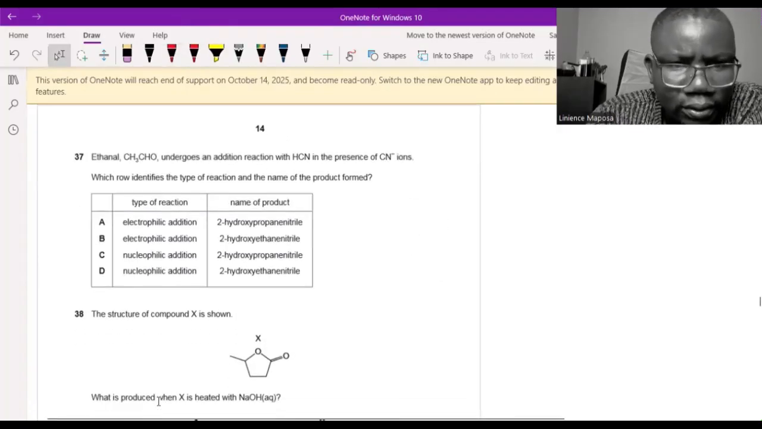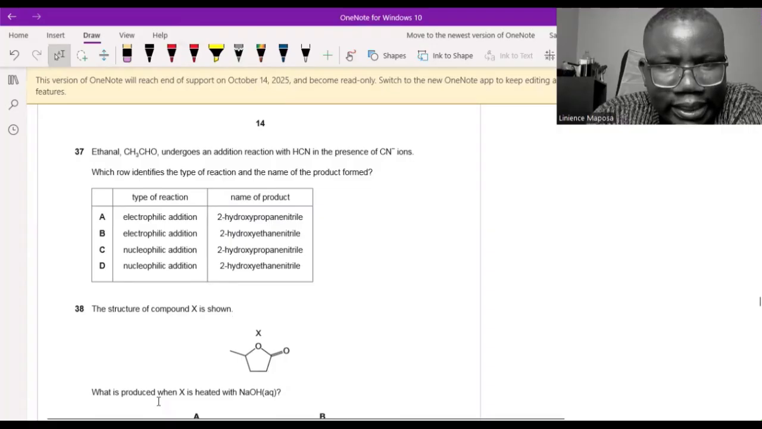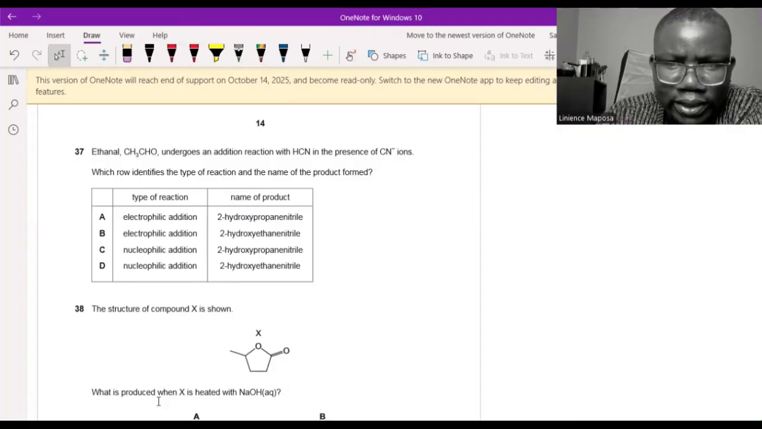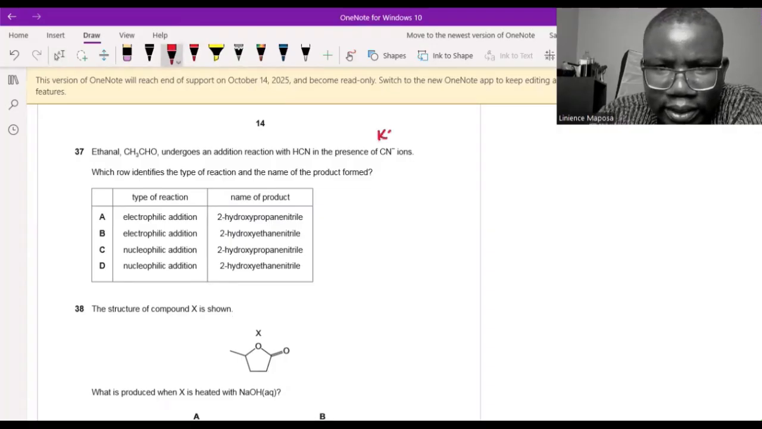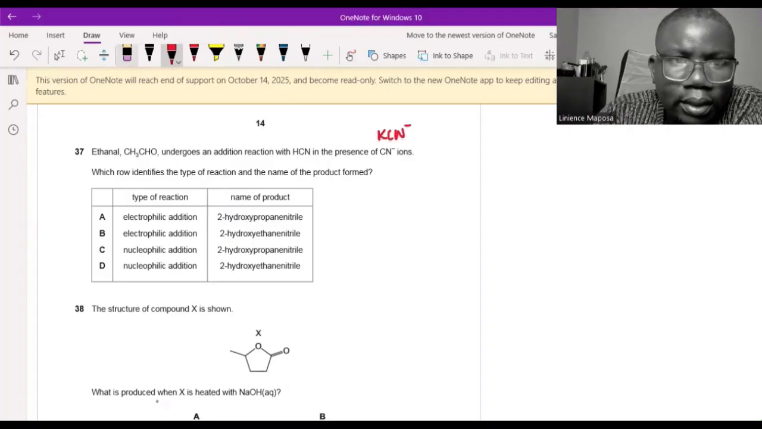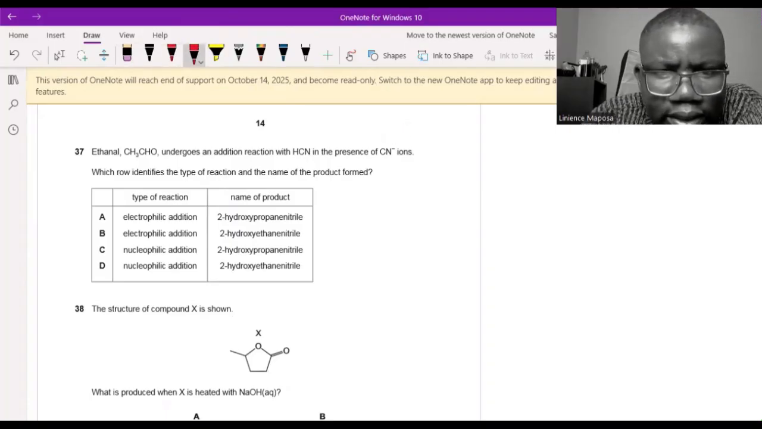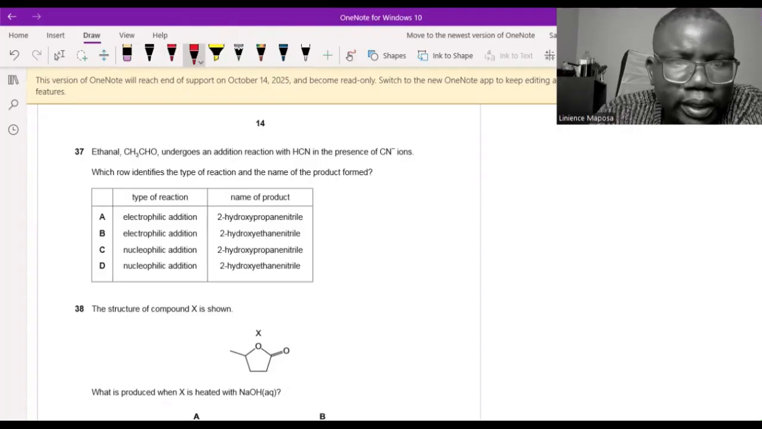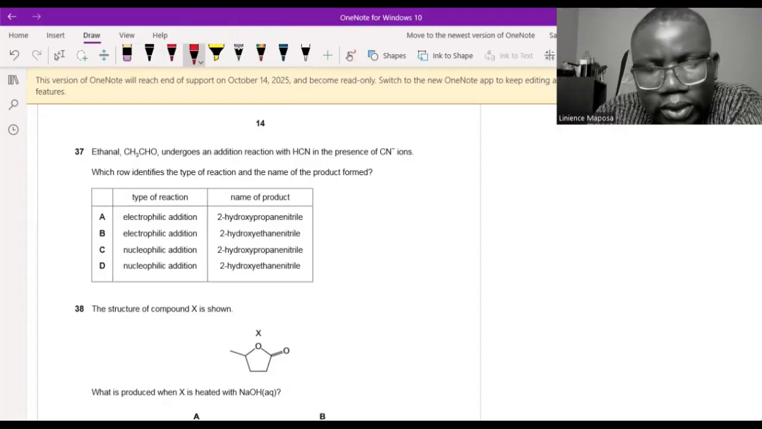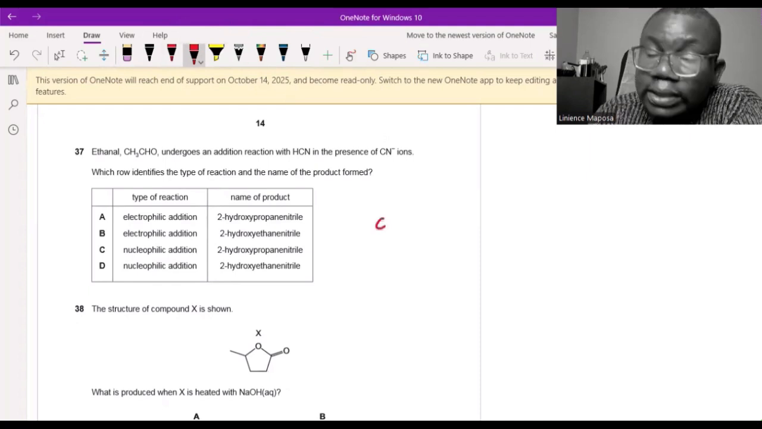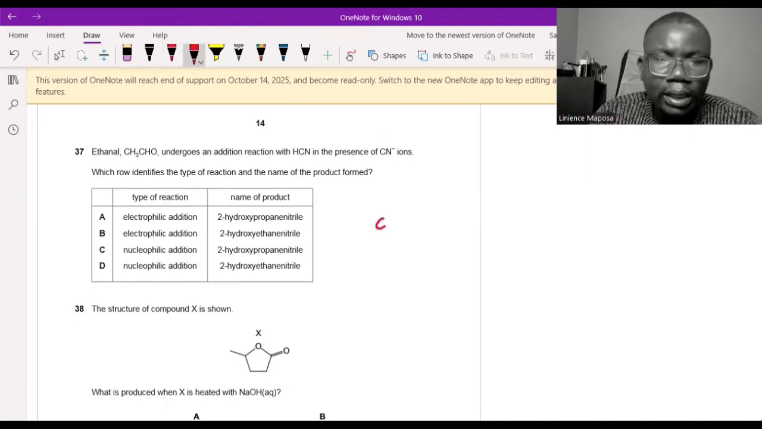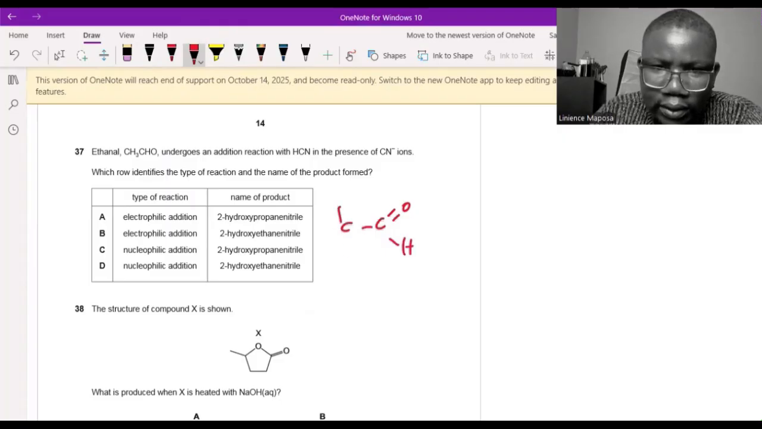Okay, ethanal undergoes an addition reaction with HCN in the presence of cyanide. Oh, we already discussed this one. Let's say this one was potassium cyanide. Which row identifies the type of reaction and the name of the product formed? We know this reaction. If you go to the chapter in the book on carbonyl compounds, you remember this. This is ethanal.